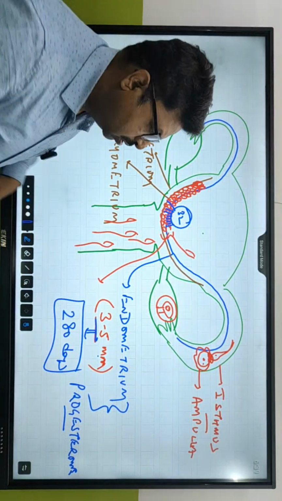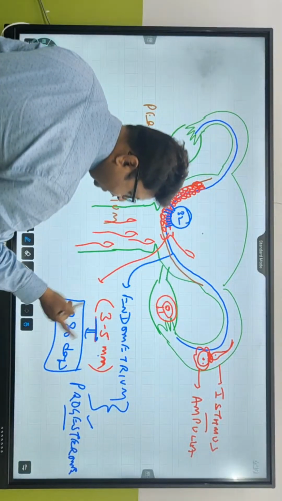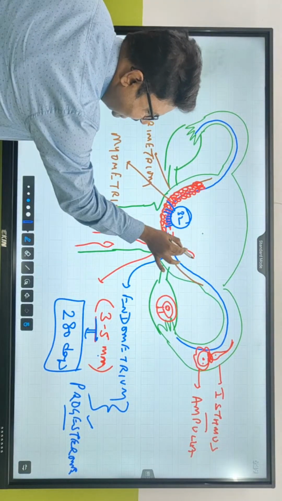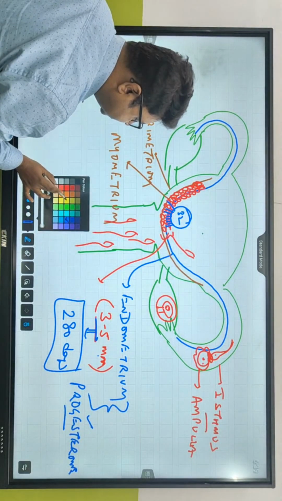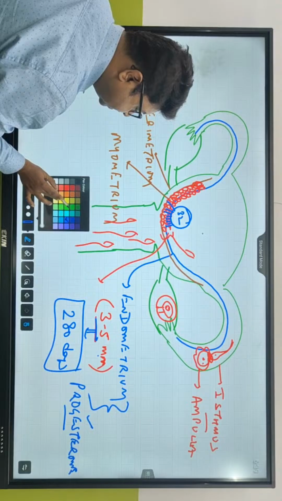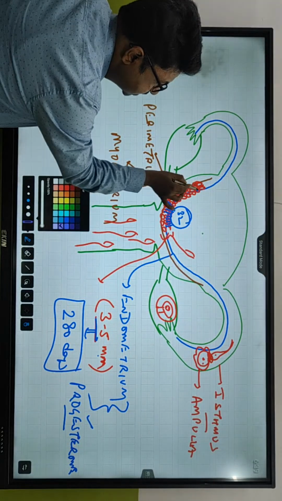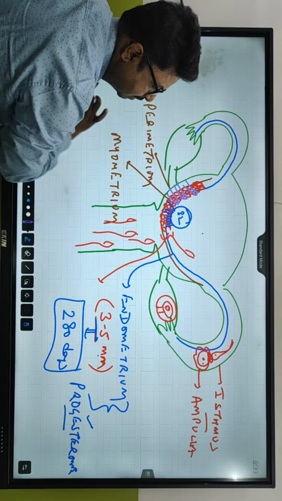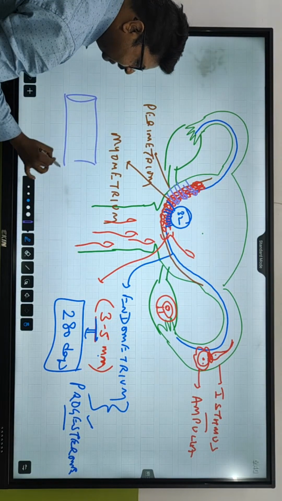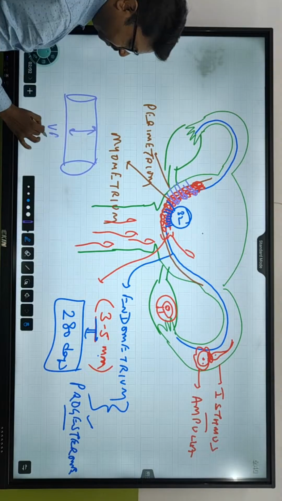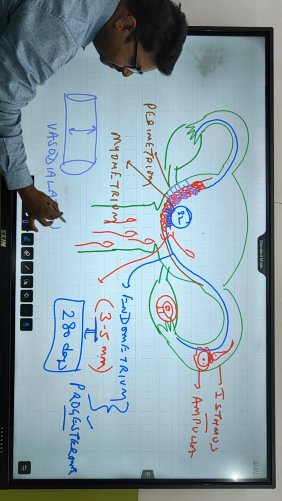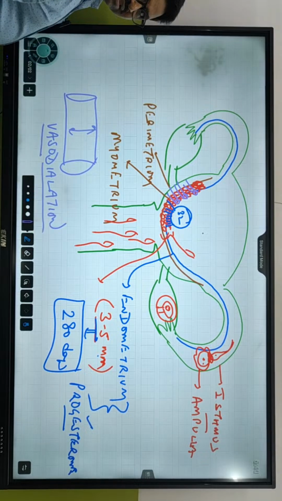Is this clear? So that is why progesterone. Now next question, how does it maintain? See, inside this cellular layer, there should be some blood vessels present. These are the blood vessels present inside the endometrium wall. And progesterone basically helps in vasodilation. Vasodilation, what is the meaning of that? It increases the diameter of the blood vessels.